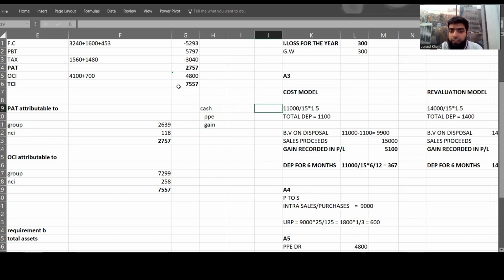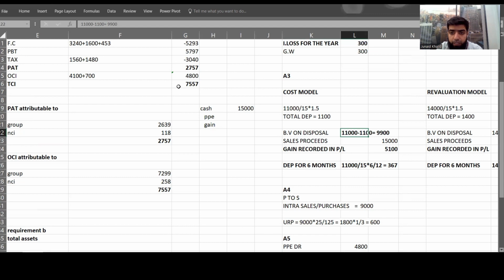Okay, let's say for example, if the company has followed a cost model, it means the company has received $15,000. You can see 15,000 is the proceeds received from a subsidiary company. Cash should be debited by this one. Property, plant and equipment, let's say a net book value, will be credited, and the book value at the date of disposal was 9,900.